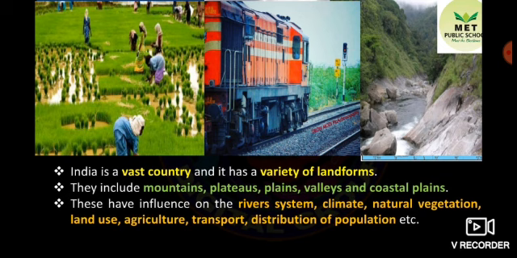These have influence on the river system, climate, natural vegetation, land use, agriculture, transport, distribution of population. So due to the variety of landforms, it has influenced the river system of India, climatic condition, natural vegetation, land use, agriculture, transport, distribution of population.